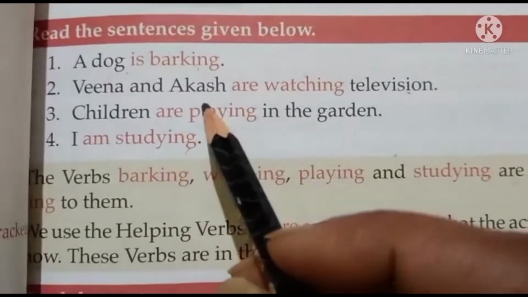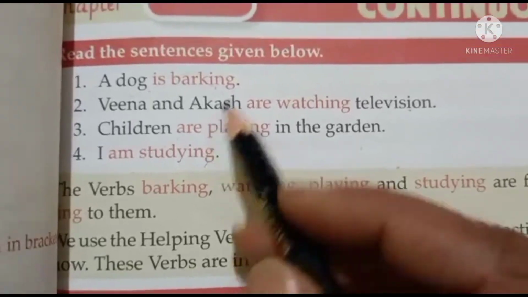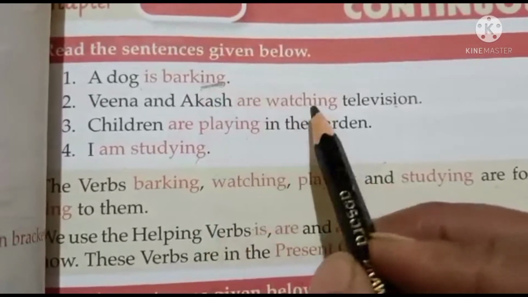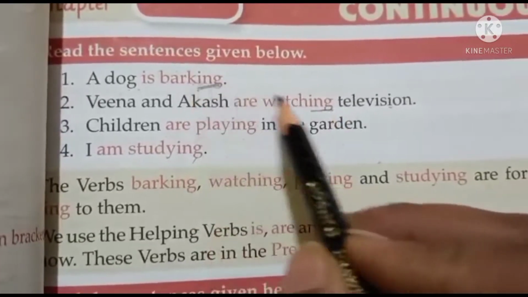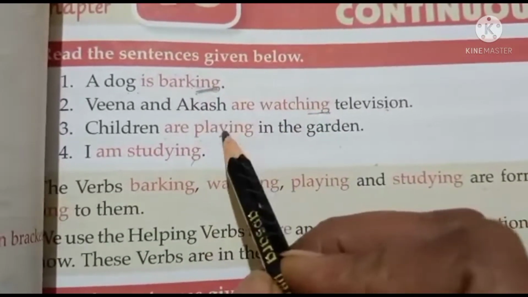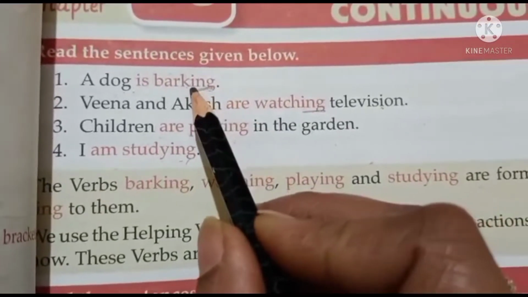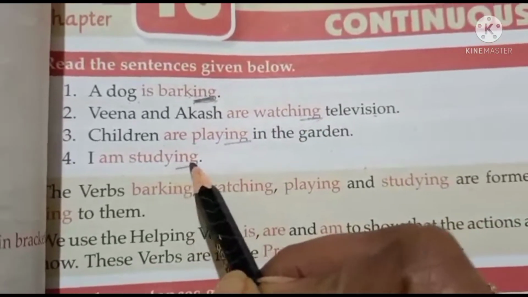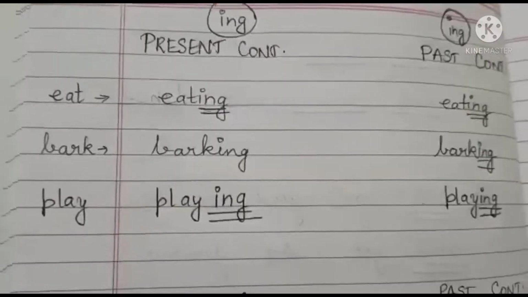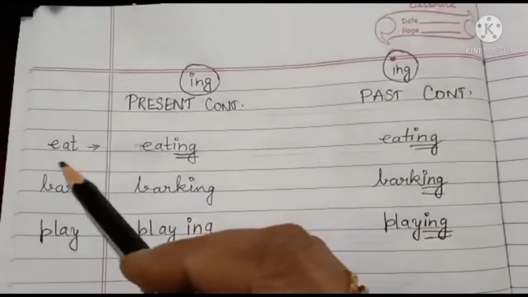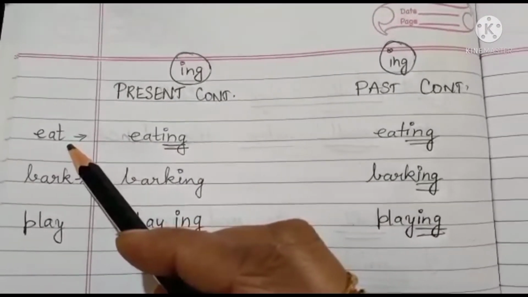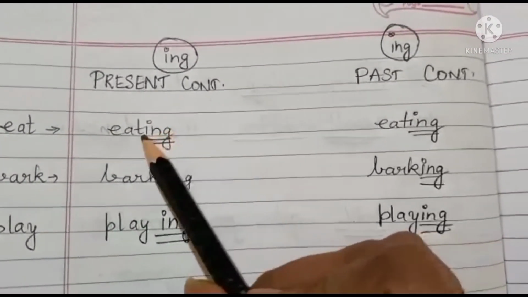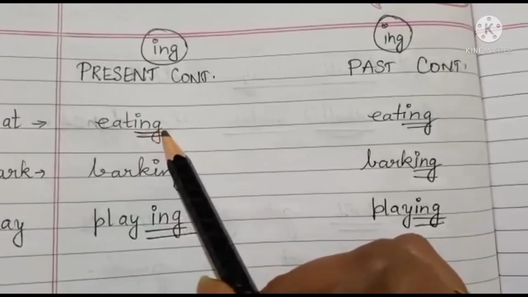Now, children, how do we form continuous sentences? We form continuous sentences by adding ing. You see, these are all verbs, right? Barking, watching, playing, studying. We make continuous by adding ing to the verbs. Look at some examples. What is eat? Eat is a verb. How do we change eat into present continuous tense? By adding ing. It becomes eating.